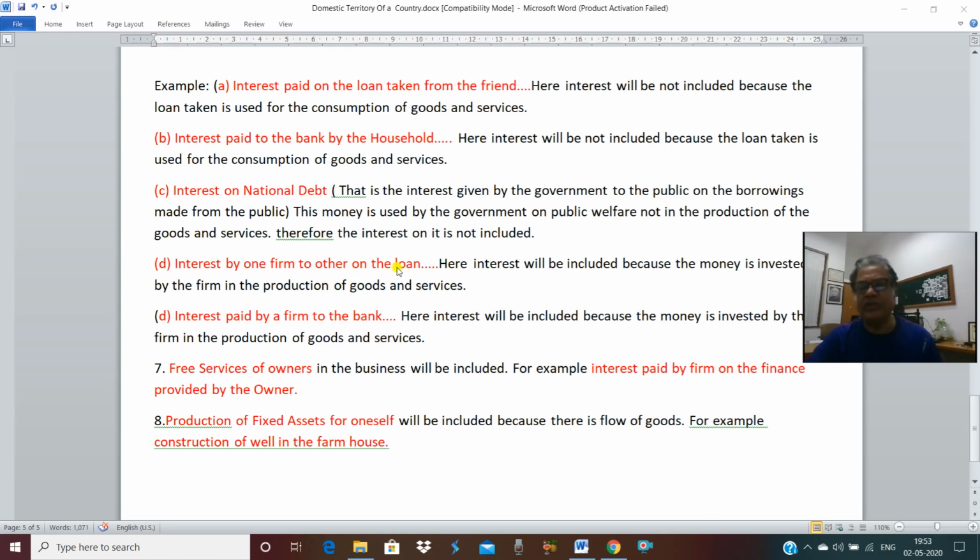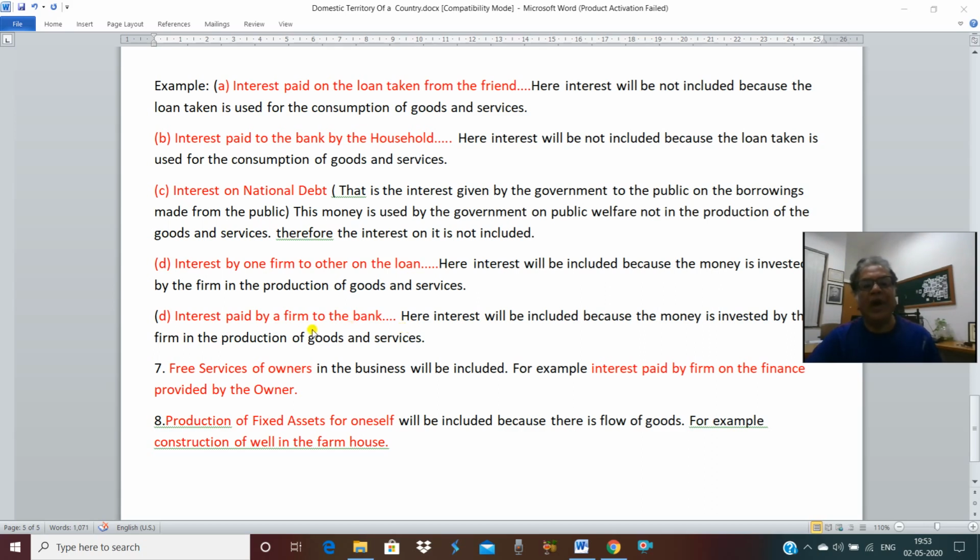So over that loan, the interest paid will be included, because I said if the interest is paid over that money which is used in the production of goods and services, then that interest will be a part of national product and domestic product.